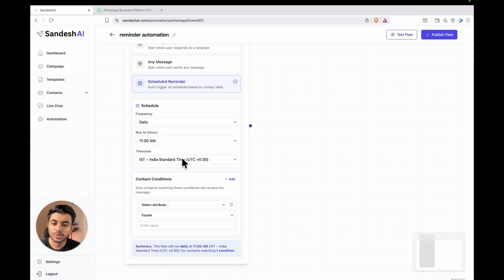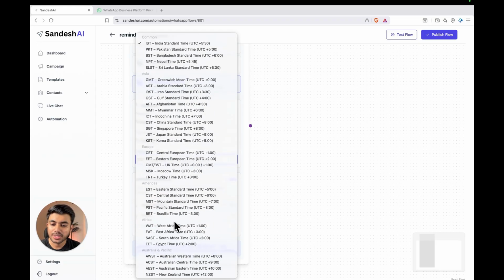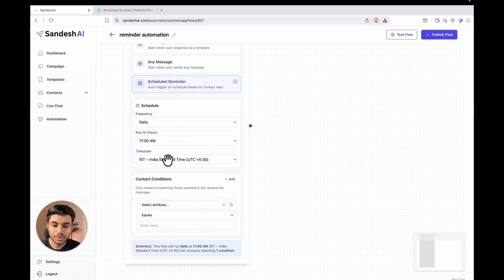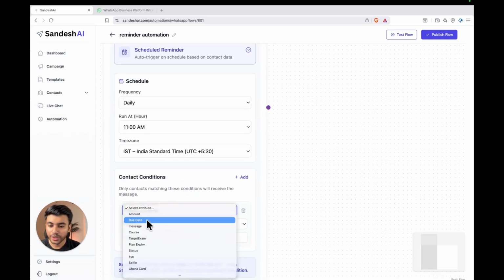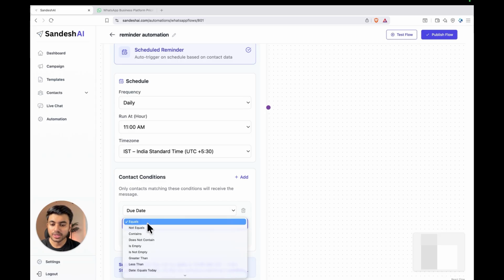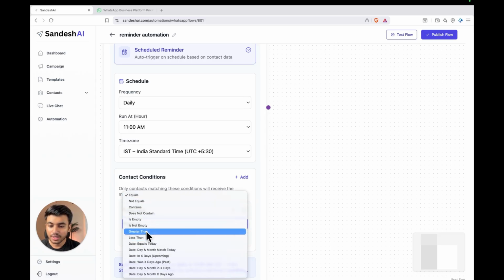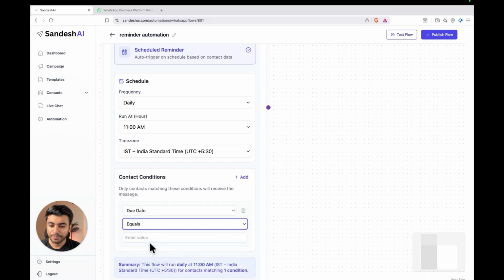Now select your time zone. My time zone is IST, so I'll go with IST here. Next, we need to set the condition. We want the message to be sent only when the due date matches today. So select the attribute as due date. Here we need to select the condition, which is date equals today. This condition, date equals today.